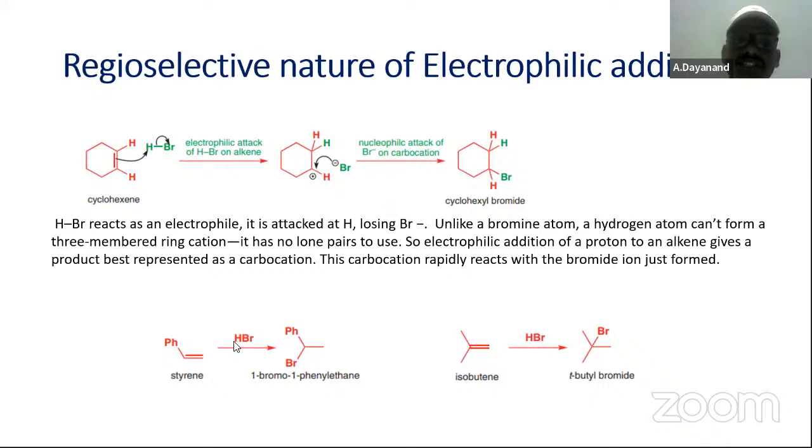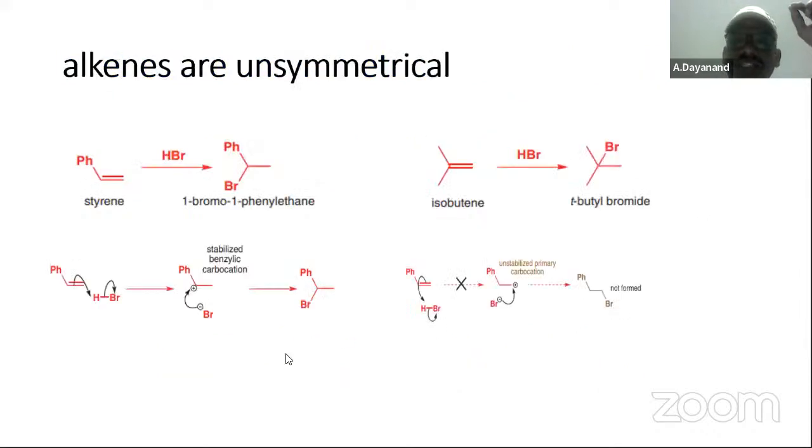This is called regioselectivity. That is, the substitution takes place at a particular region and only that product is formed. That is called regioselectivity. Alkenes are said to be unsymmetrical here. This is styrene. One bromo product, we had just seen. This one is going to form a carbocation. The stabilized benzylic carbocation is more stable.